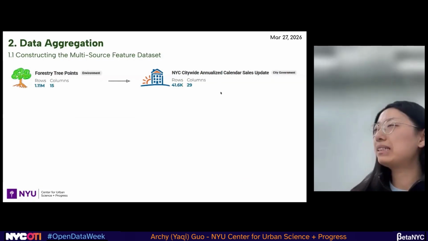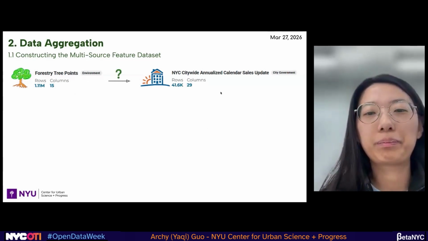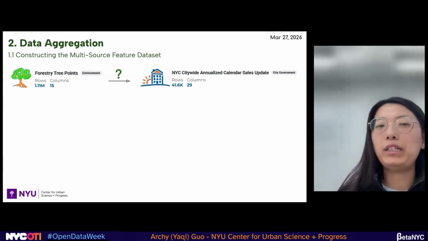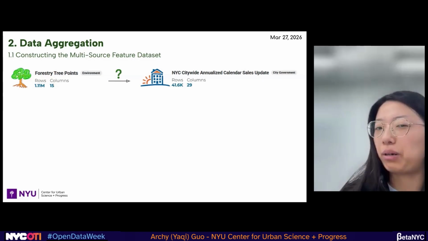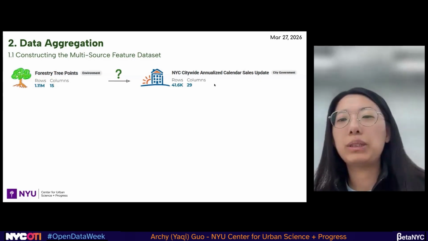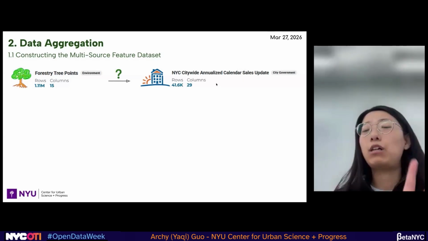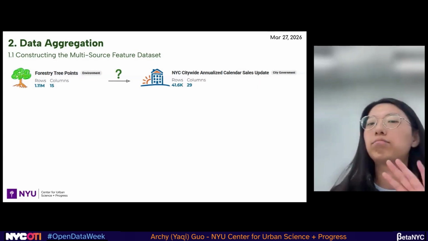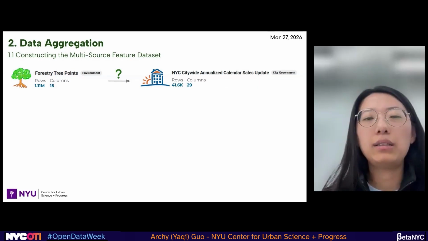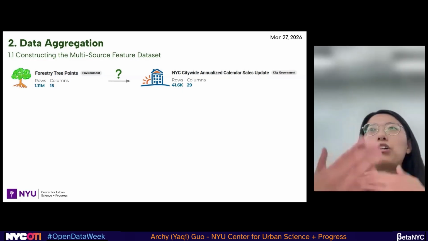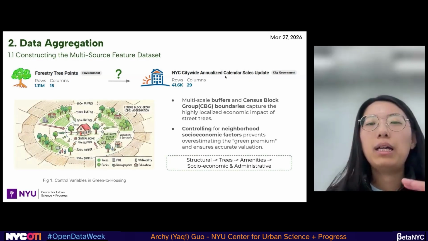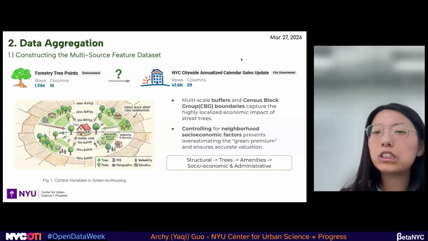Let's go to the next level, about the data. The 43 points we got are from OpenData, and also the NYC citywide annualized calendar sales update, which is housing transactions. They're all from OpenData. And how can we build the valuation system? Is there a relationship between them?